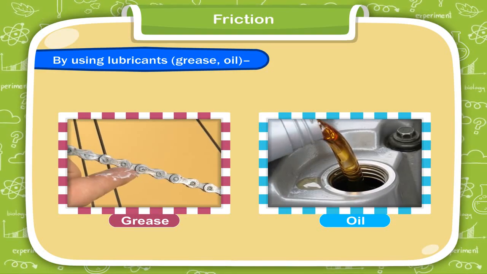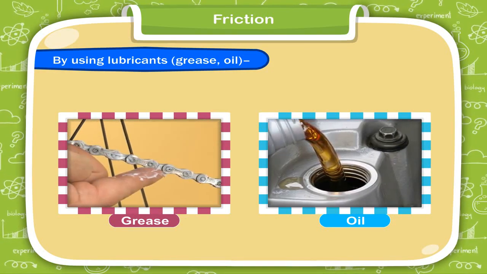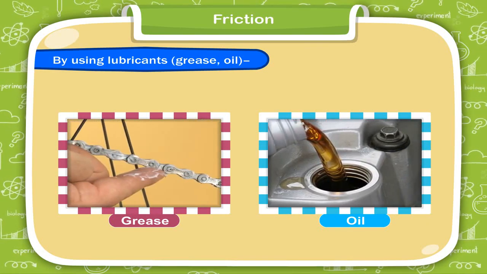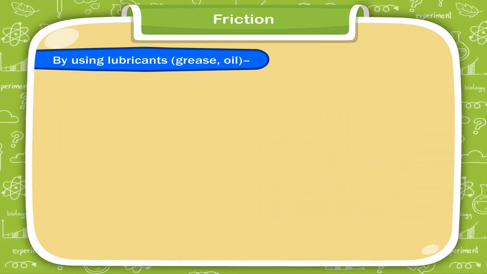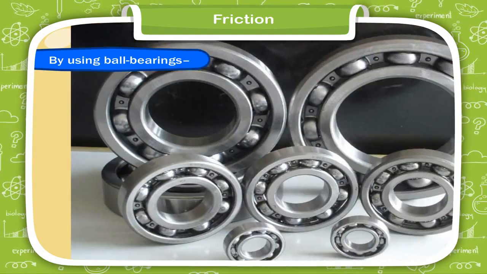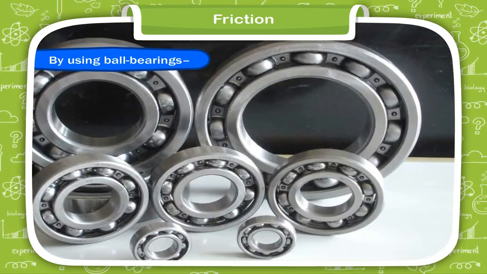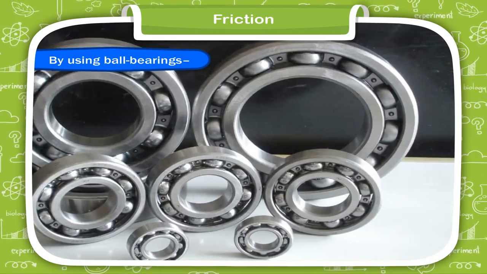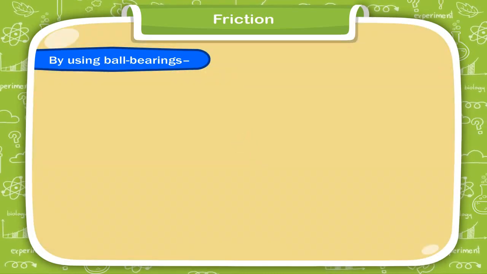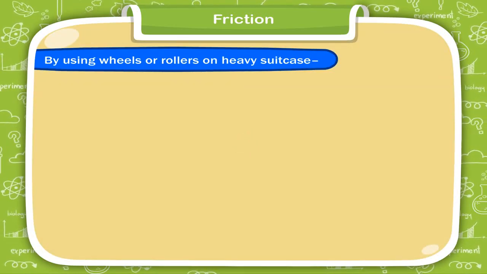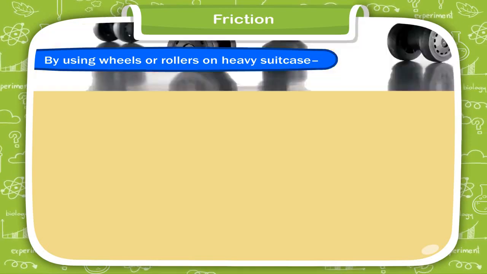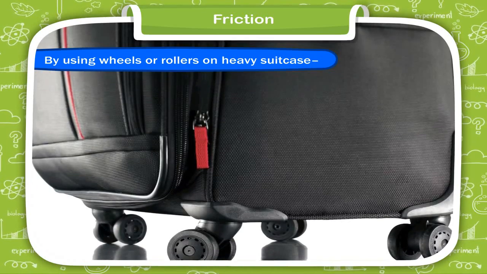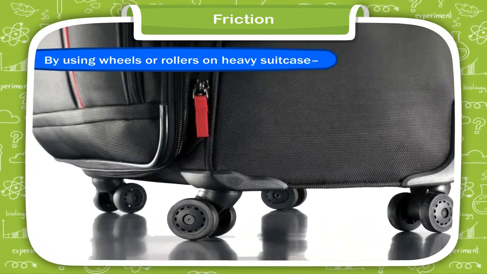When a lubricant is used between two surfaces in contact, it forms a thin layer between the surfaces and reduces friction. 3. By using ball bearings. Small balls or rollers made of steel are placed between the two moving surfaces to reduce friction. 4. By using wheels or rollers on a heavy suitcase. We can reduce the friction by using wheels or rollers so that we can pull the suitcase easily on the ground.